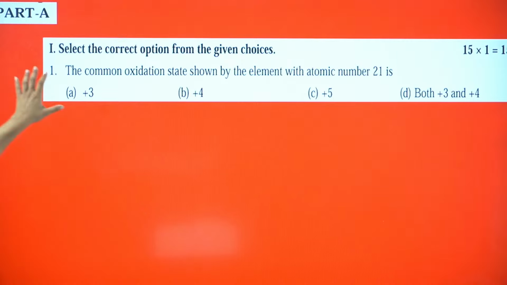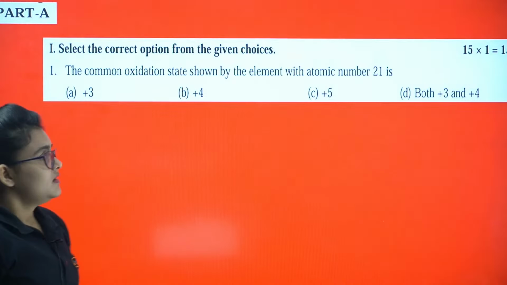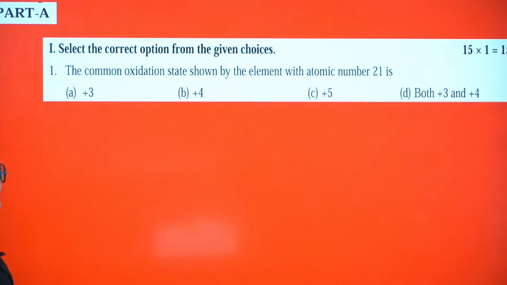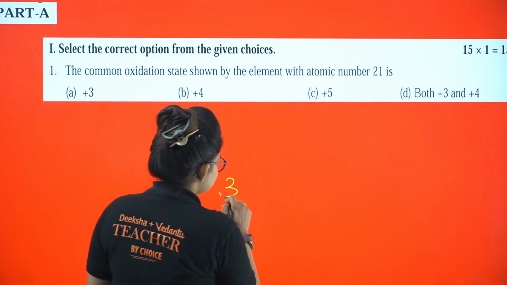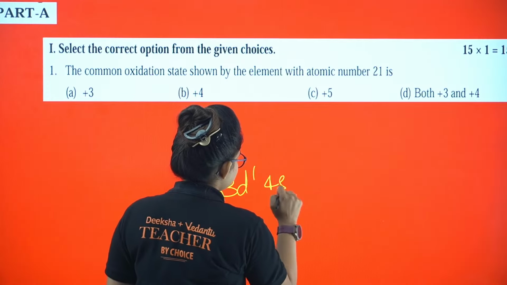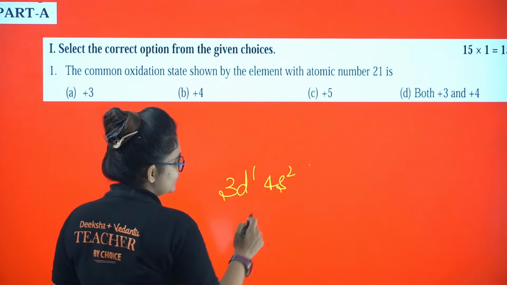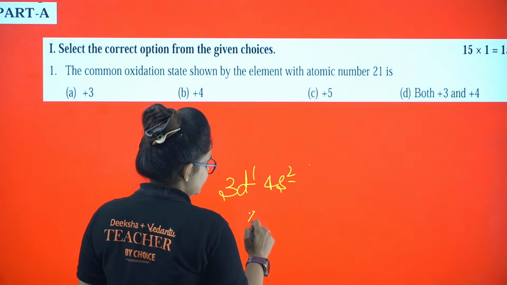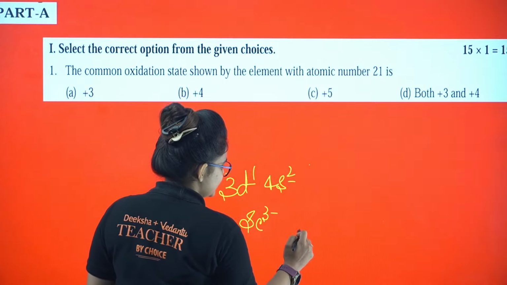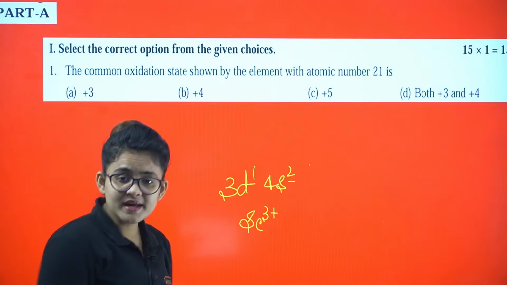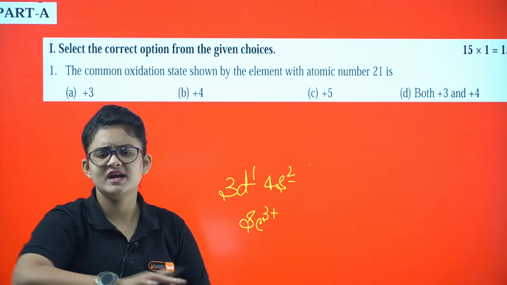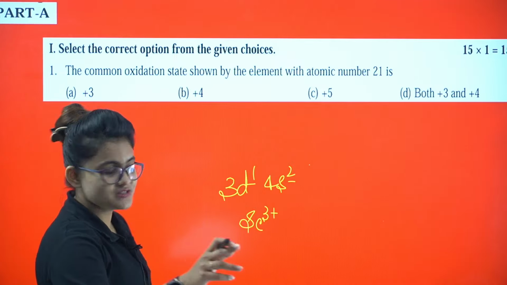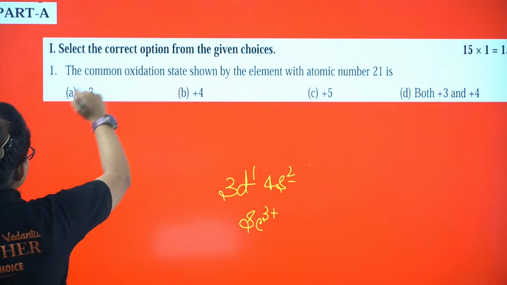See, this question is taken from the model paper. The common oxidation state shown by the element with atomic number 21. 21 is scandium. So scandium, if you just see, this is 3d1, 4s2, right? So if you just remove these 1 and 2 electrons, it will be scandium 3+, means it is 3d0, right? Means it is a p6 like configuration. p6 like configuration is very, very stable. So most stable oxidation state is going to be +3.